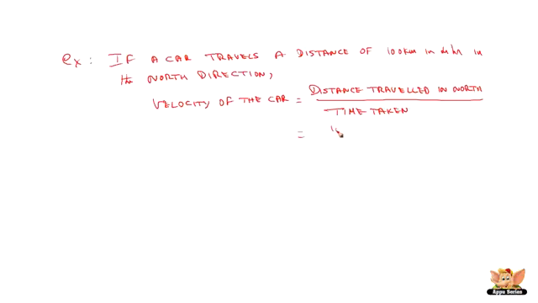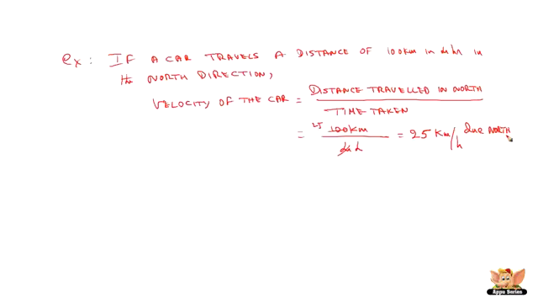In this case, it is 100 km divided by 4 hours. So, which is 25 km per hour due north.